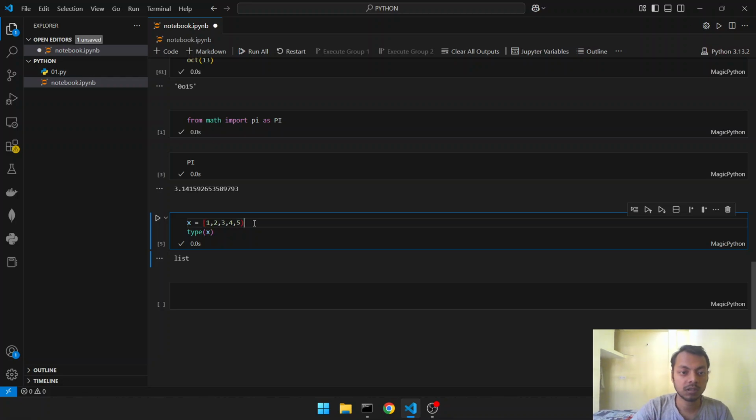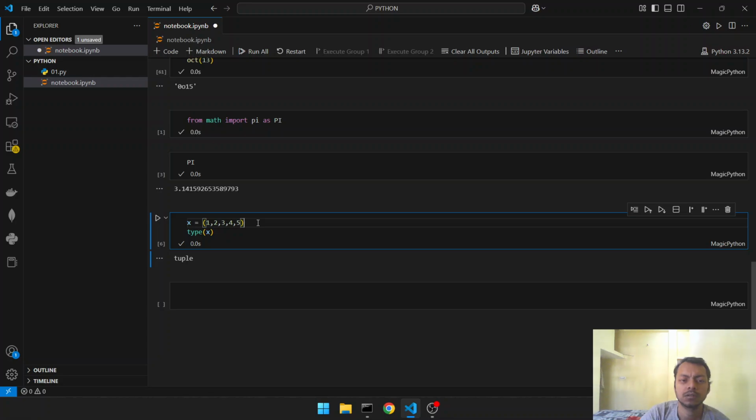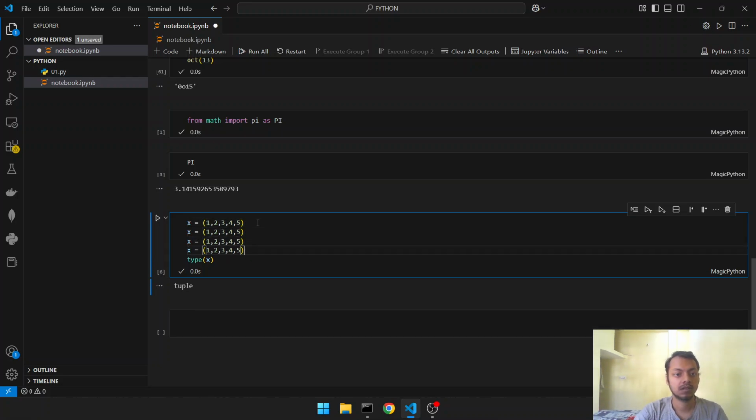Same if we do it for small braces, it will be a tuple. A tuple is basically a type of list, but in a tuple we can't modify it. That we will come to later on. So it is a tuple. X is a list, Y is a tuple, and a dictionary is key value pairs.